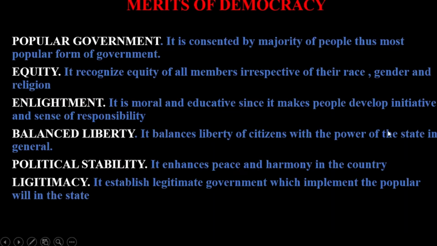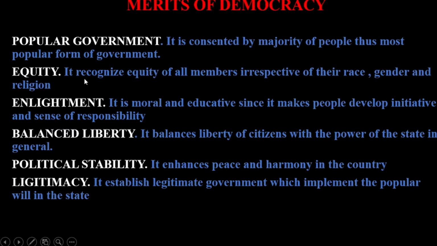Advantages and disadvantages of democracy. One of the merits or advantages of democracy is that democracy establishes popular government. Democracy is consented to by the majority of the people, thus it is the most popular form of government. This is because people participate in general elections and vote for the leaders of their choice. So it is the popular government which is legitimately elected by the people.